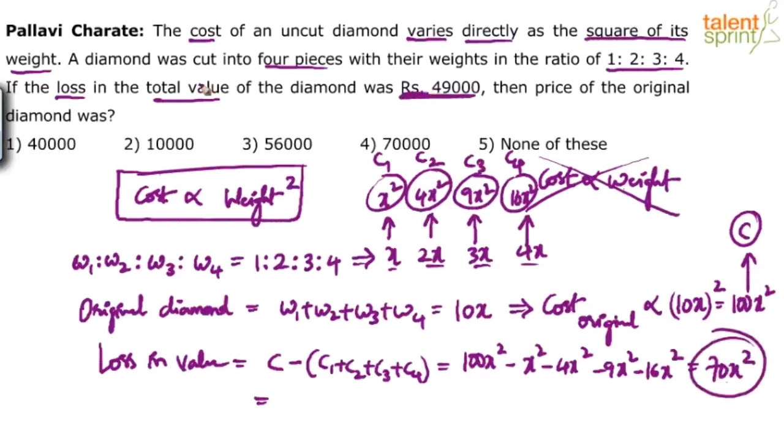Now this 70x squared is proportional to 49,000. Yes or no? How much is the loss in the value? The loss in the value is 70x squared, and 70x squared is proportional to 49,000. He's asking us to find the price of the original diamond. The original diamond is how much? 100x squared. So 100x squared is equal to what?